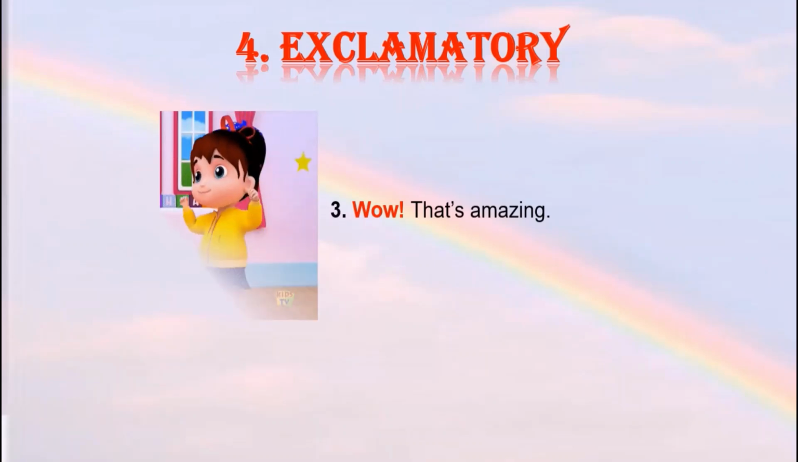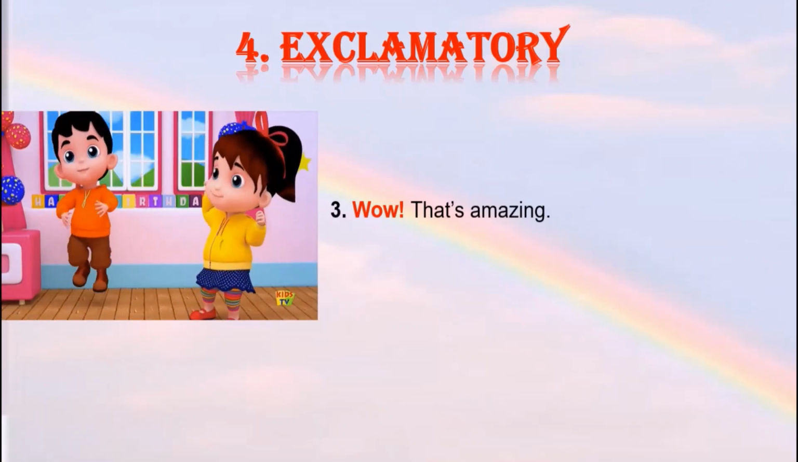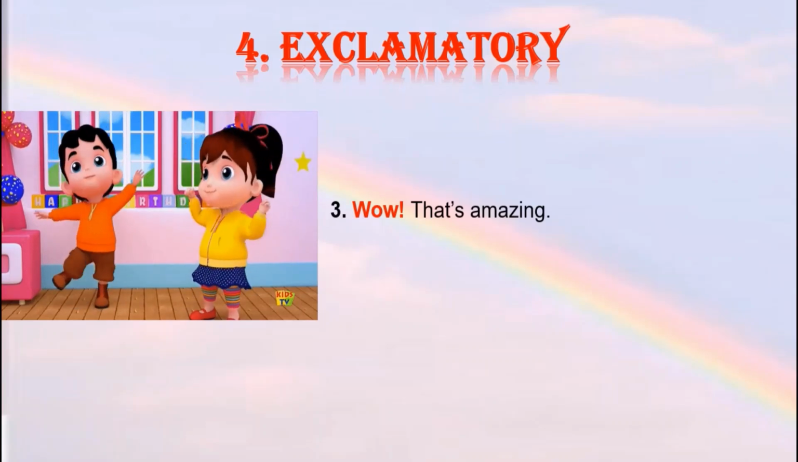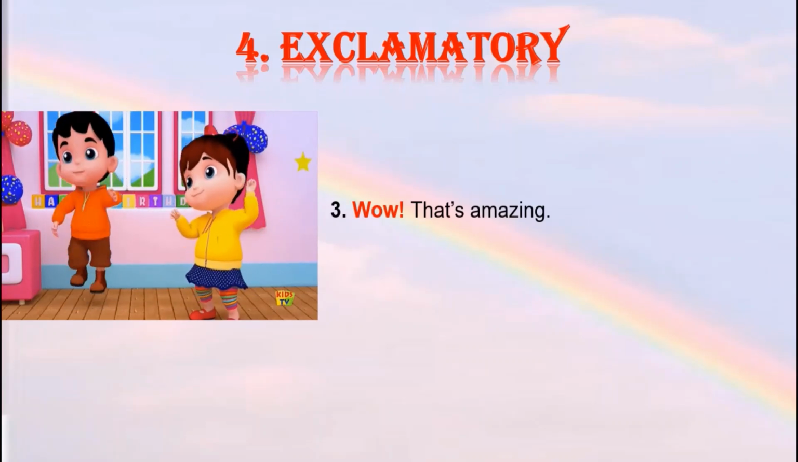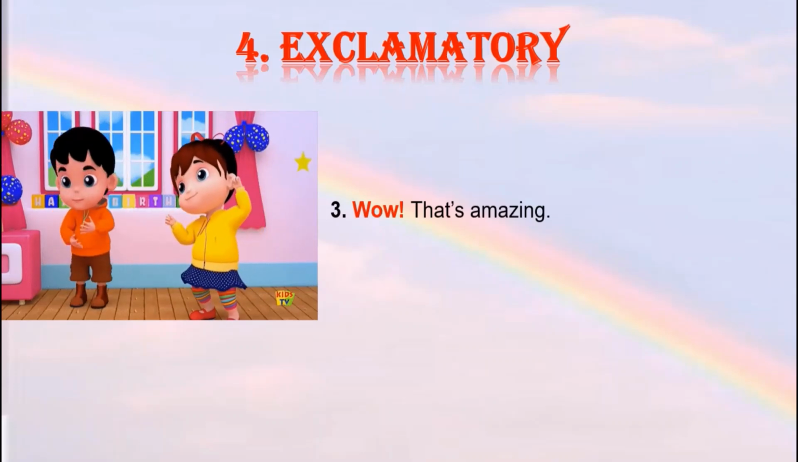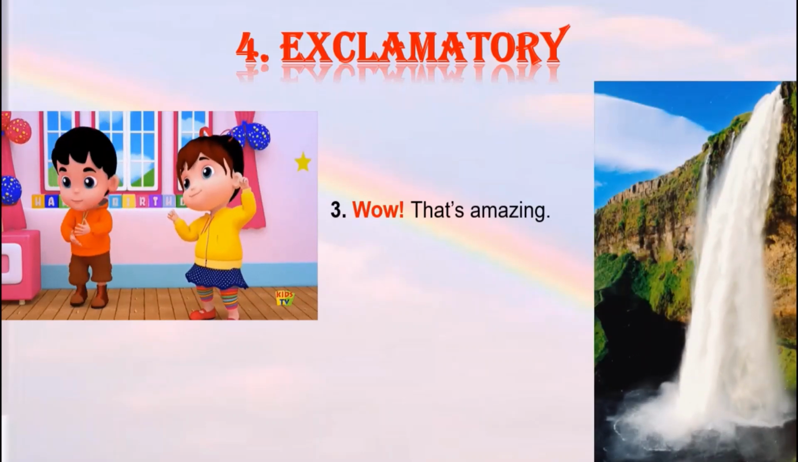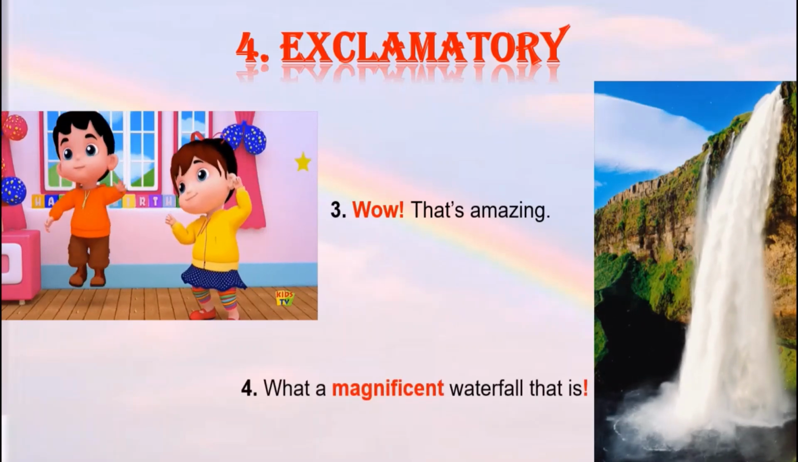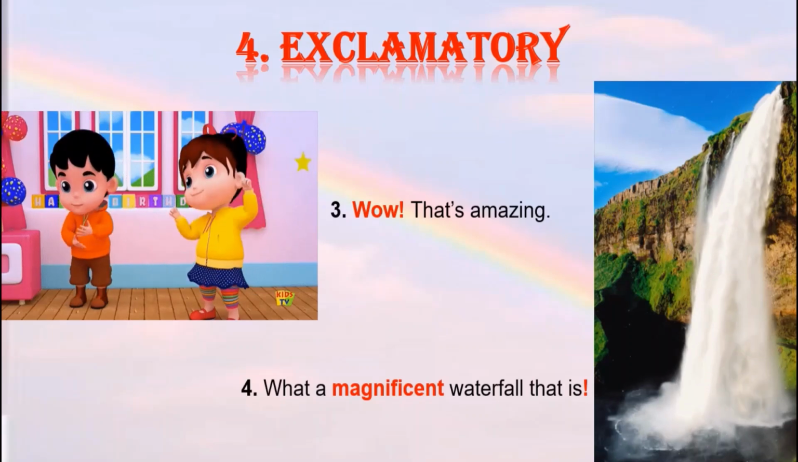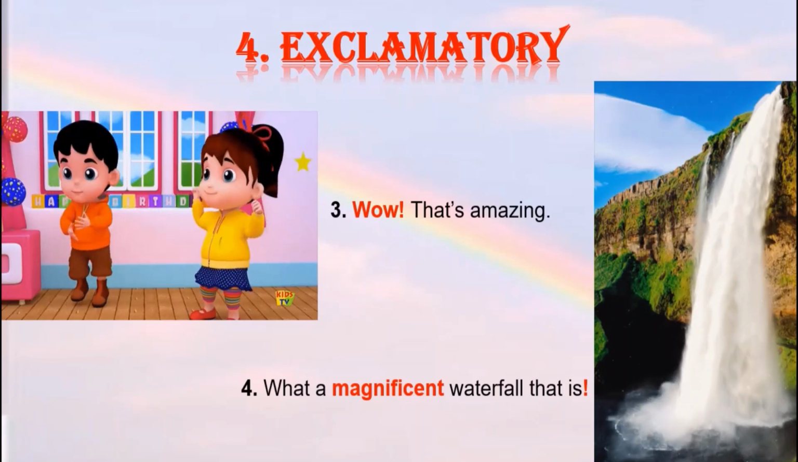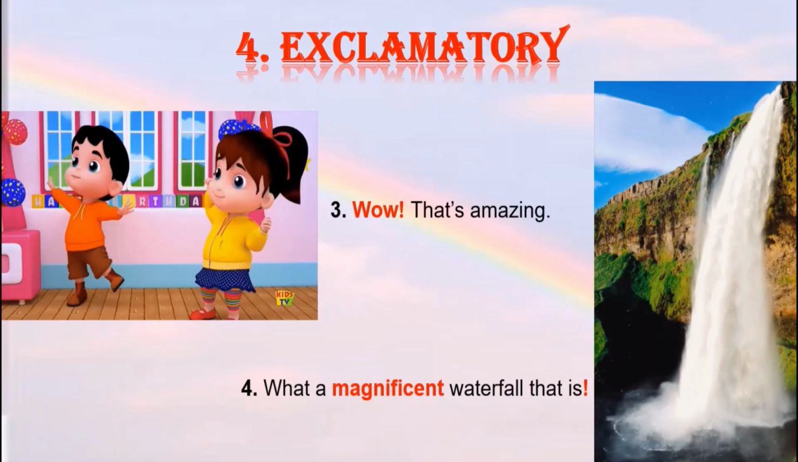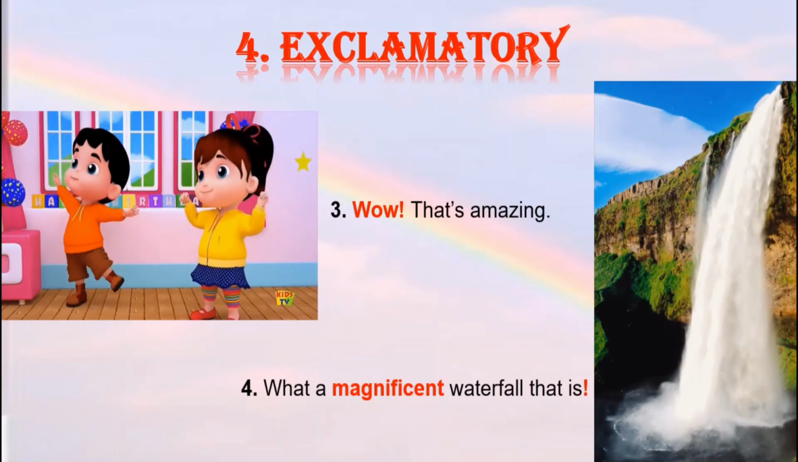Let me show you another example. Wow, that's amazing! Here a sudden gesture of wonder and amazement is expressed. Therefore, it's an exclamatory sentence and we need to put an exclamation mark at the end of the word wow. Let me share with you one more example. What a magnificent waterfall that is! Here again, a sudden emotion of joy and delight is expressed at the sight of the magnificent waterfall. So this sentence will end with an exclamation mark. Therefore, all these sentences are good examples of exclamatory sentences.